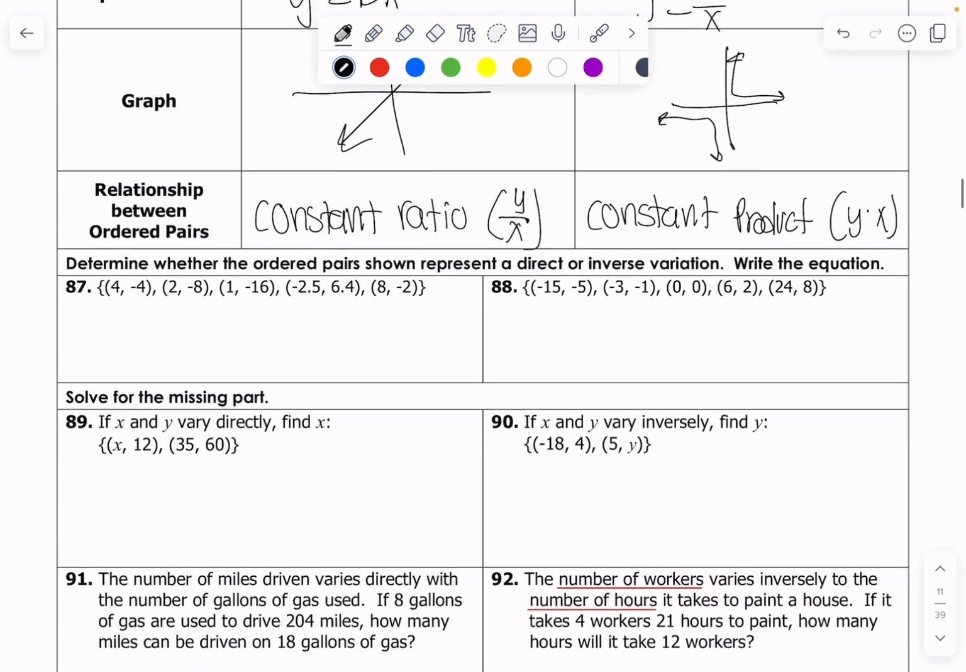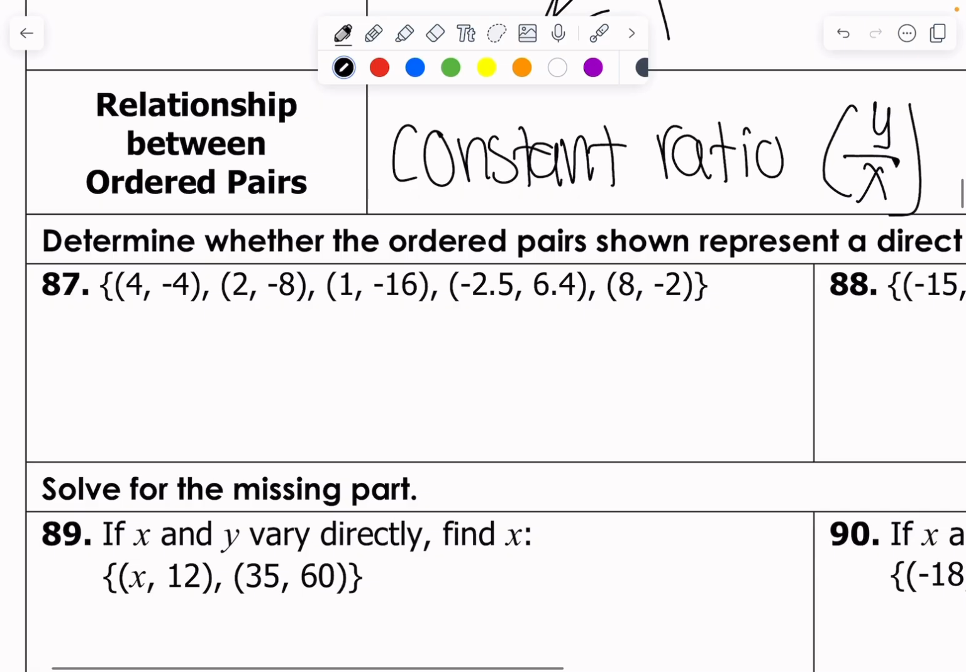Example number 87. Determine which of these represent a direct or inverse variation, and then from there, write me an equation. Just looking at these numbers, it doesn't really give me direct variation vibes. You could check it. You could take y and divide it by all the x's. Negative 8 divided by 2 is negative 4. Negative 4 divided by 4 is negative 1. So it cannot be direct variation.